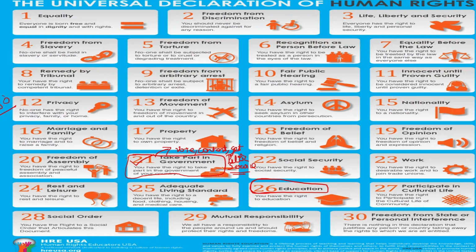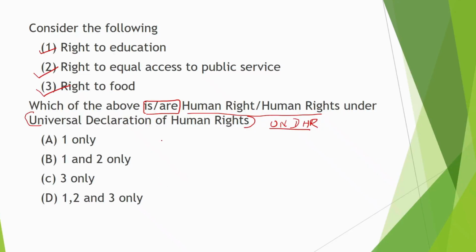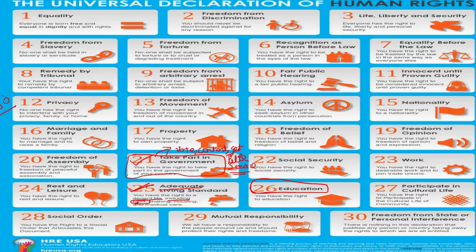And next is the right to food. Now when you look at the 25th article, it says adequate living standard. You have the right to a decent life, adequate living standard, including food. So the right to food is derived from article 25. So we see all three rights are included in the Universal Declaration of Human Rights. So the answer is D. Next question.